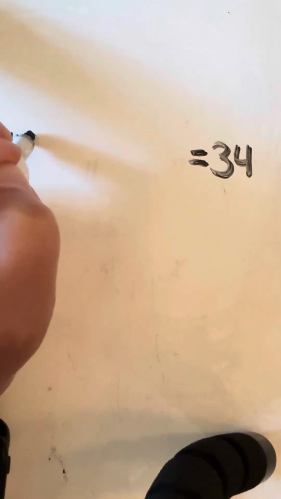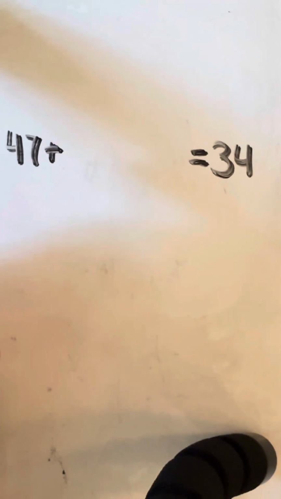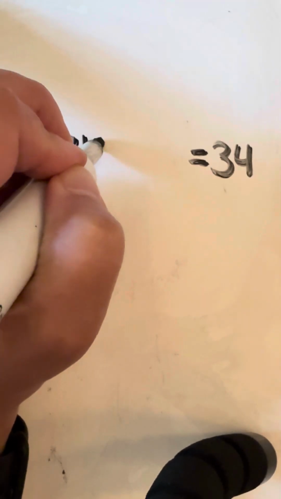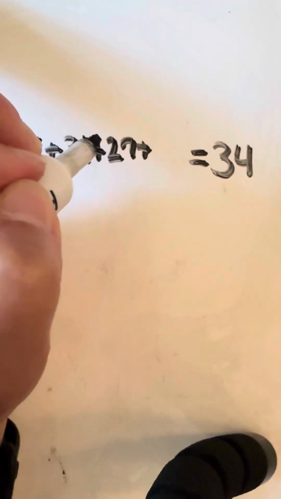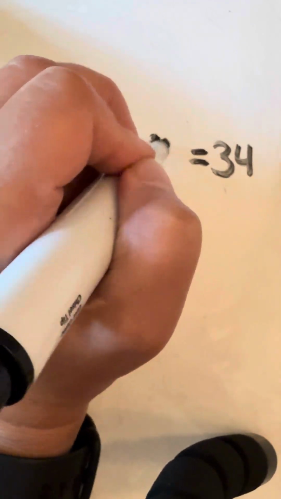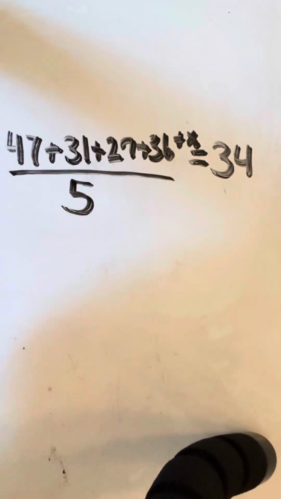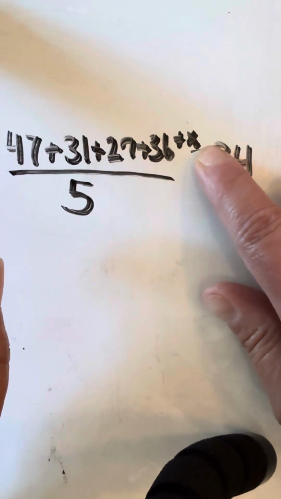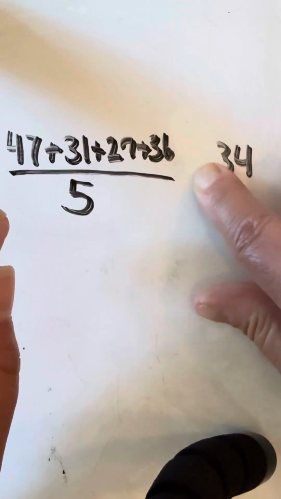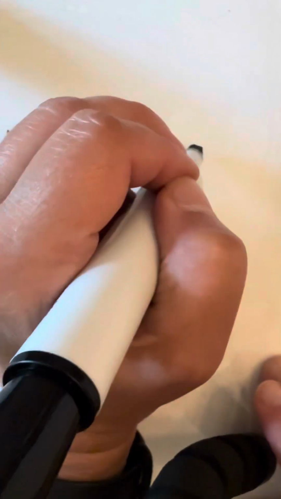What we do is take the numbers that we have. So we have 47 plus 31 plus 27 plus 36. I'm going to squeeze this. We don't know the last person, which we're going to call x. And we're going to divide that by the 5 people that there are. So there's 5 people total. I'm just going to rewrite this so that it's a little bit neater, plus x.